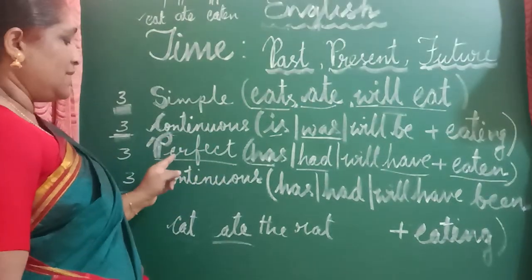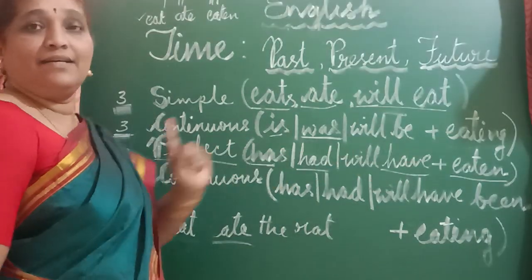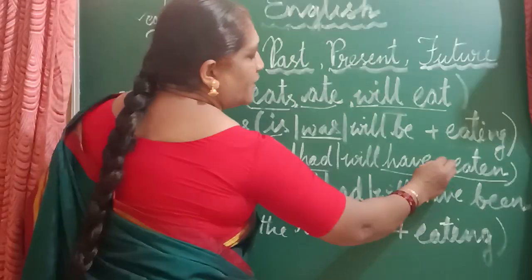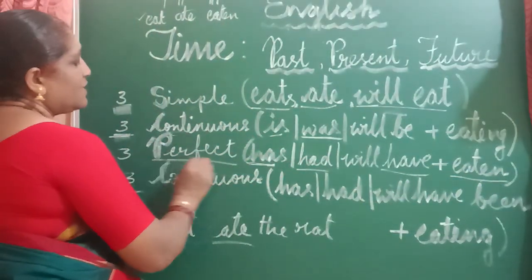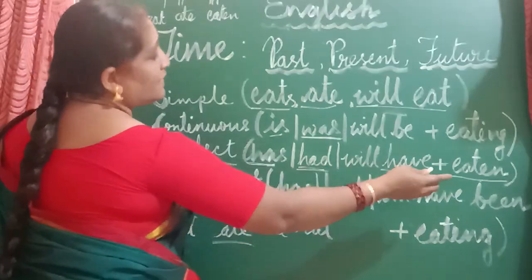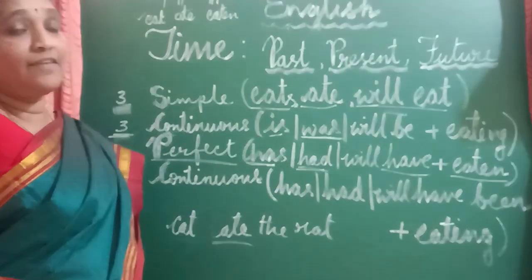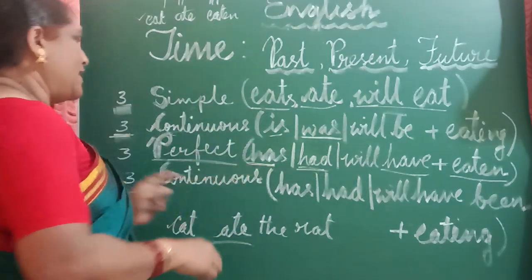Present perfect tense is: the cat has eaten the rat. Cat has plus the word eaten, the rat. Past perfect tense will say: the cat had eaten the rat yesterday. Today the cat has eaten the rat. If it is yesterday or the last week, we will say the cat had eaten the rat.